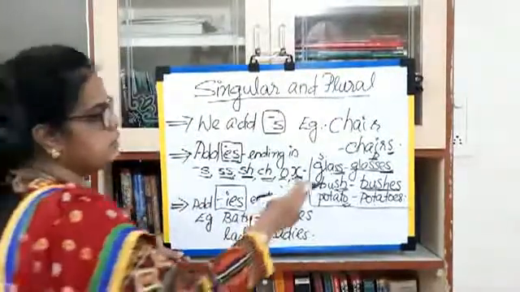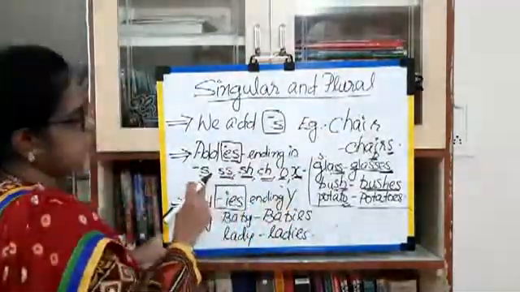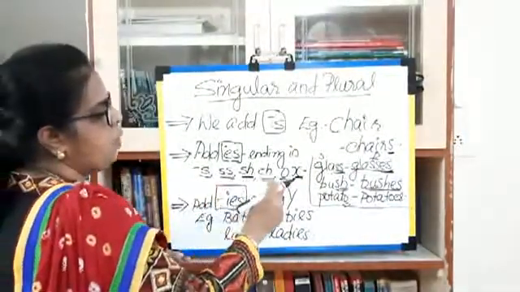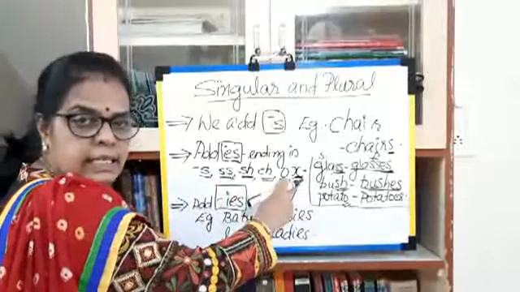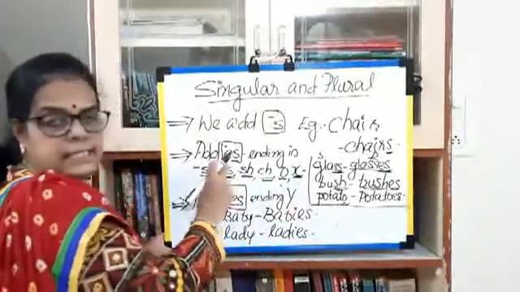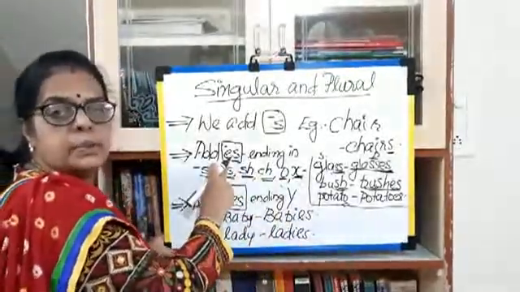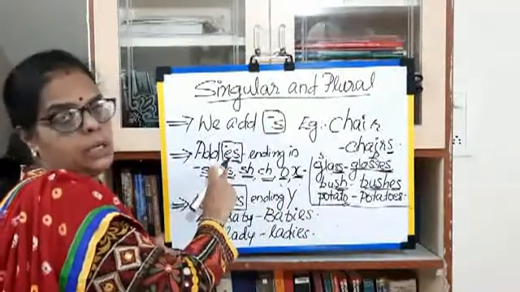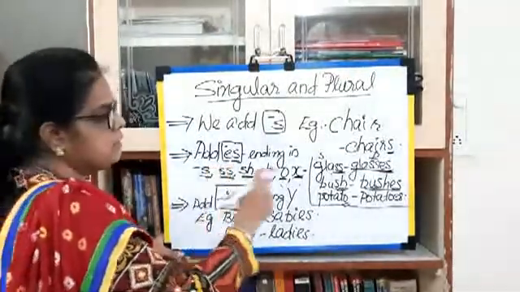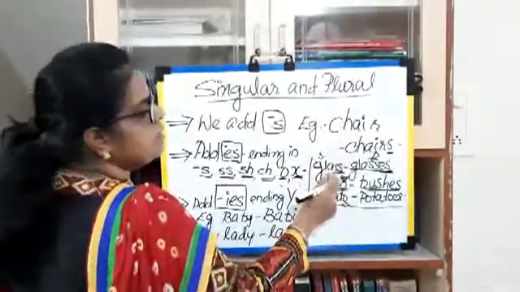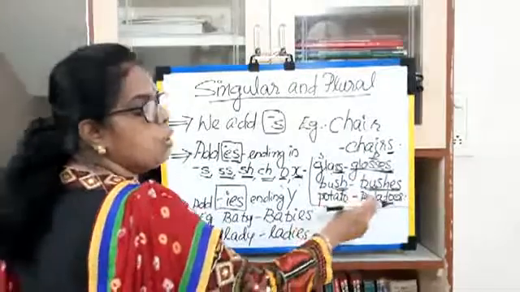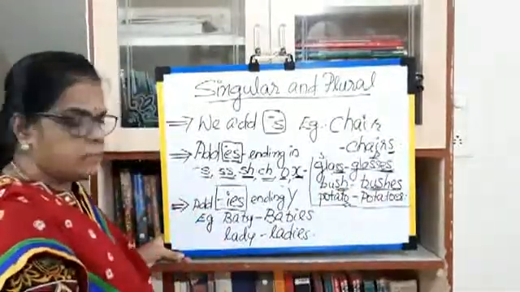Okay, so the ending letters are s, double s, sh, ch, o, x. Here we add es. Now we get a plural. Okay, see the example, glass, glasses, bush, bushes, potato, potatoes.